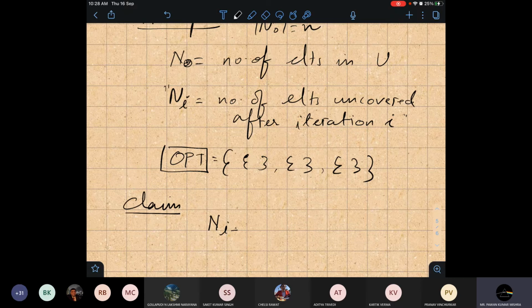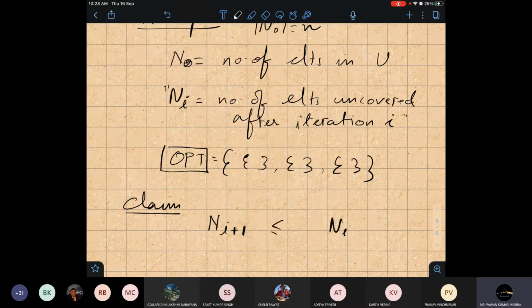Then we can argue about it. So my claim is that somehow we have to relate ni plus 1 and ni. After iteration i, ni elements were left, and after iteration i plus 1, ni plus 1 elements are left. So we have to show some relation between these two.